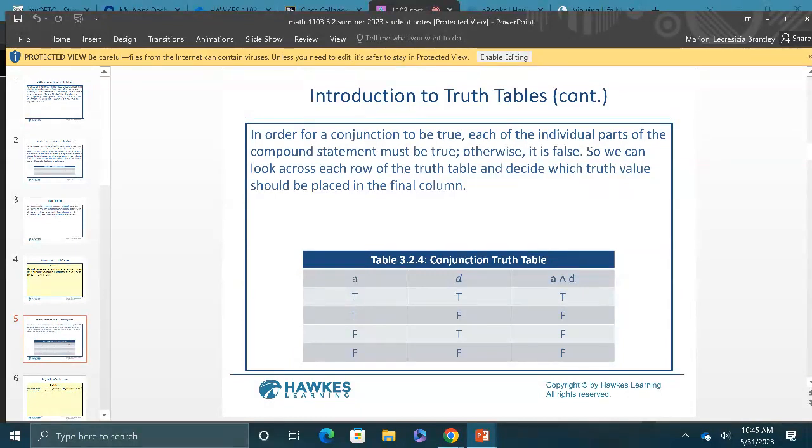So if you have an and symbol, and you have true, true, and the and symbol, then it's going to equal a true. So you don't have to worry about looking at anything else. What do I mean by that? If you have two T's and this symbol is and, right?